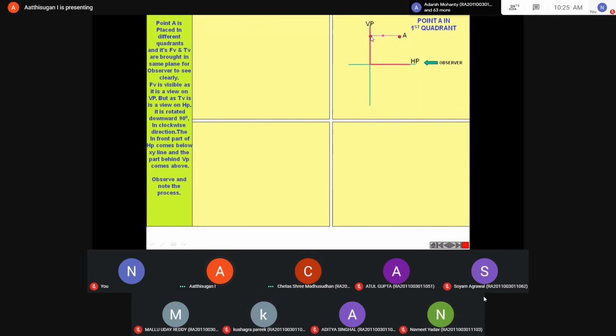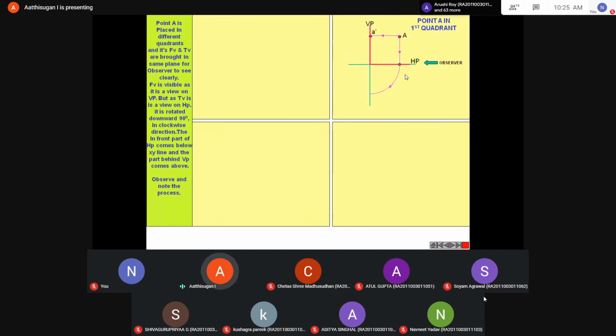Notation will be A dash or A? Front view notation is A dash. Again repeating: front view with a dash, top view without a dash, side view with a double dash. So here the front view will be a dash, remember small letters, small a dash. Top will be on HP, small a.